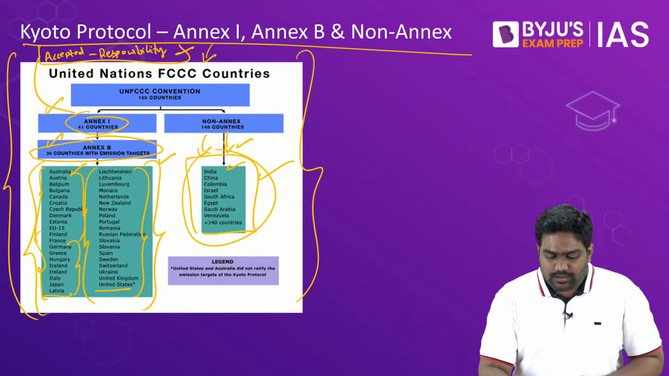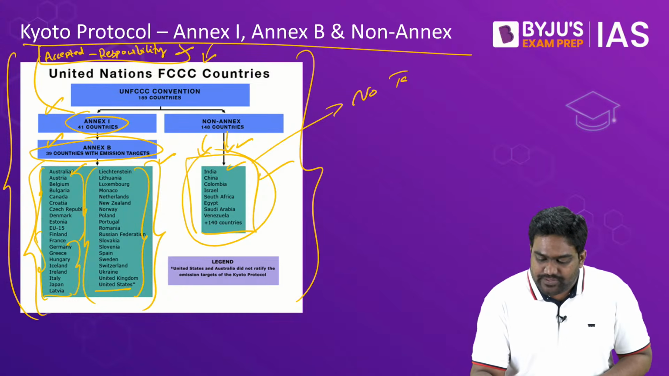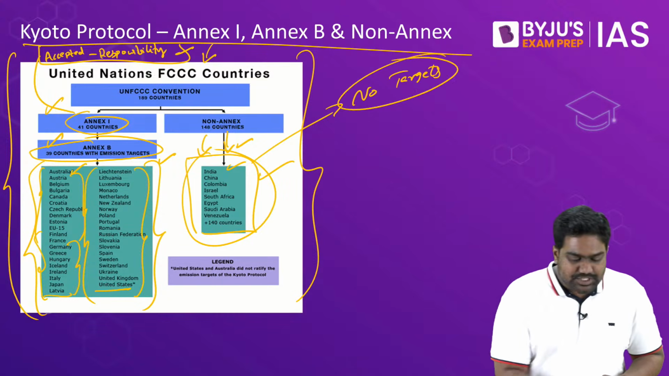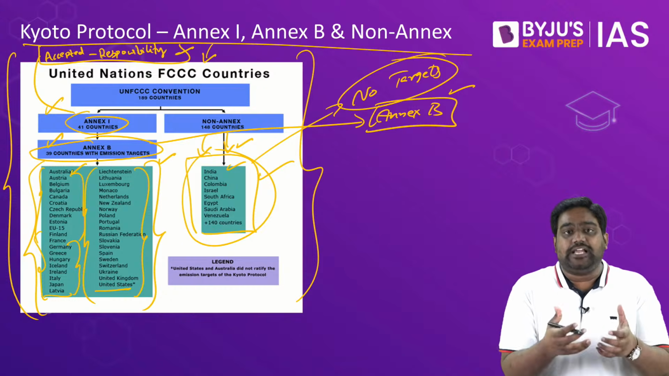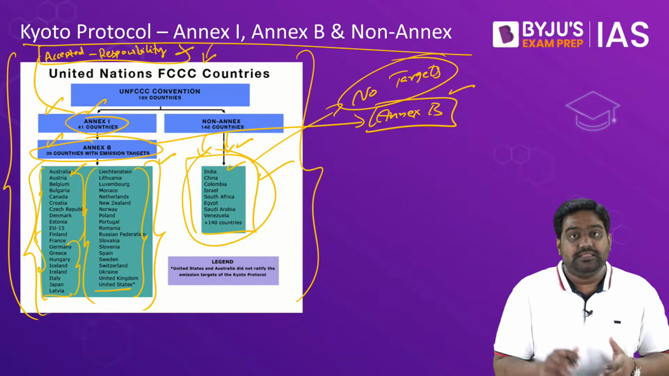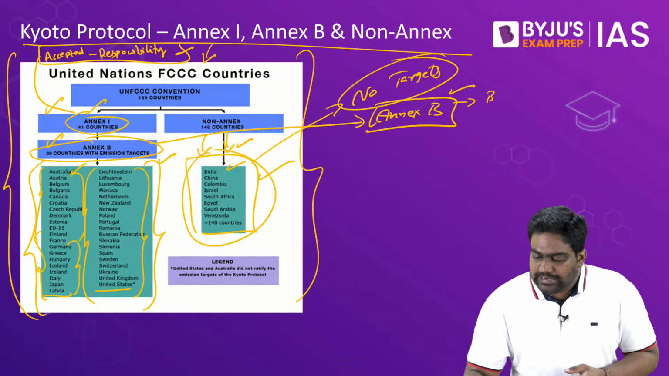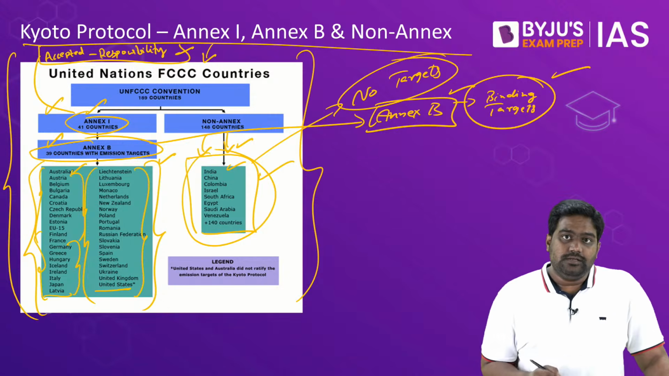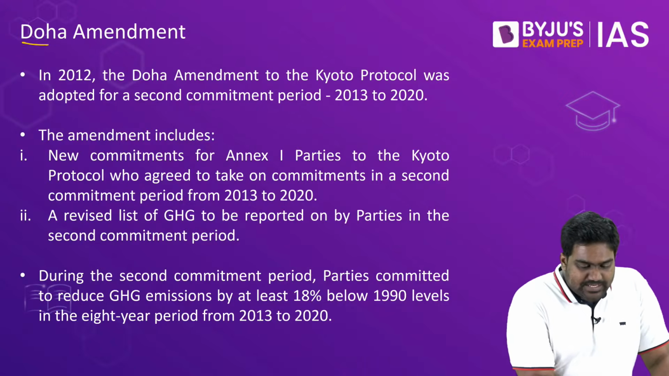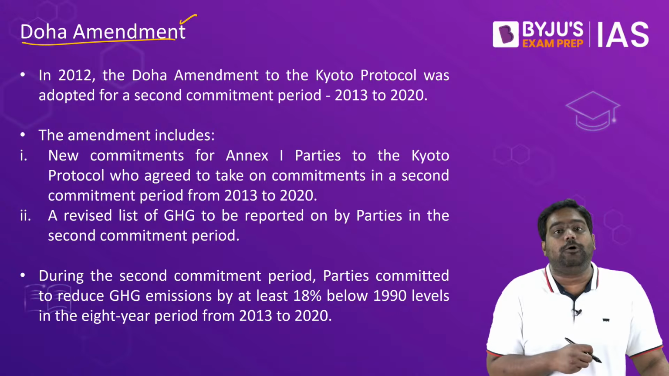They didn't have any binding targets, no targets on them. Whereas for Annex B countries, countries which had accepted to take up the responsibility under Annex 1, they were placed under Annex B, and they were given a set of binding emission reduction targets. Is that clear? So this is why the Kyoto Protocol is so important.